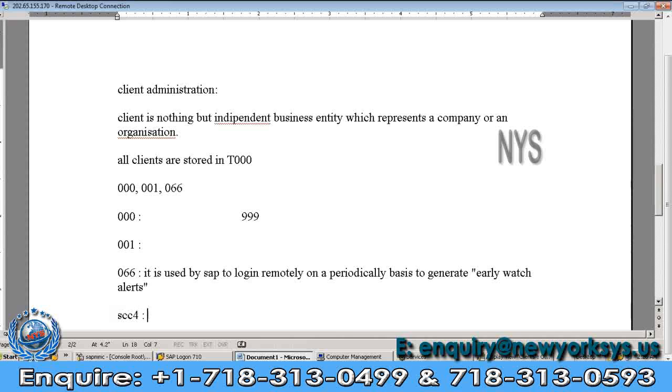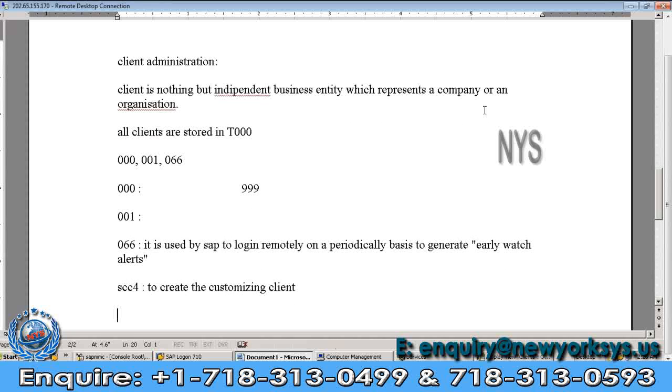SCC4 is used to create the customizing client.